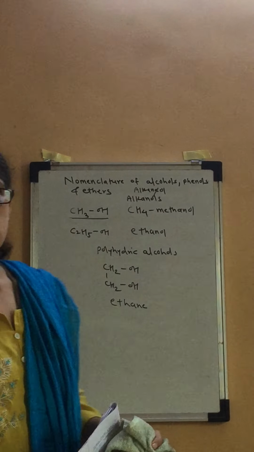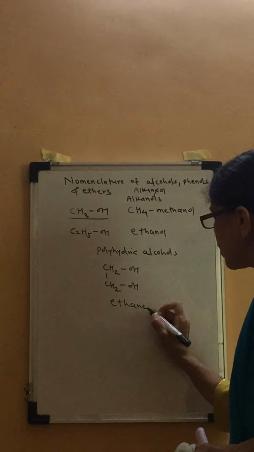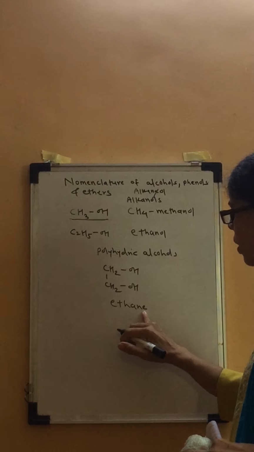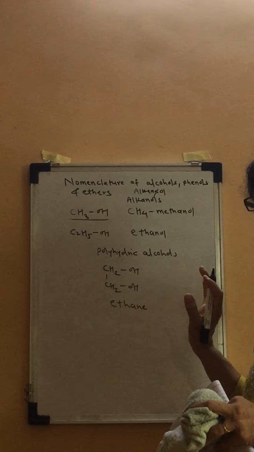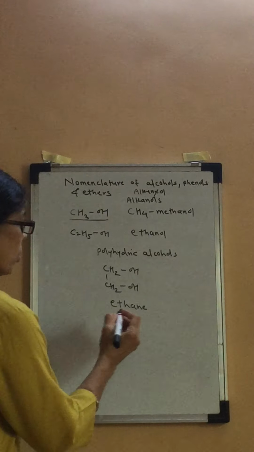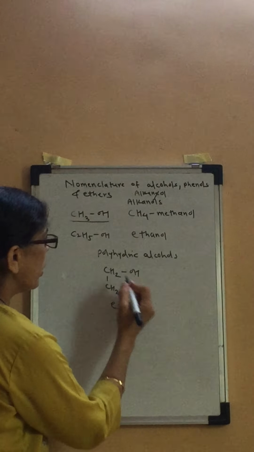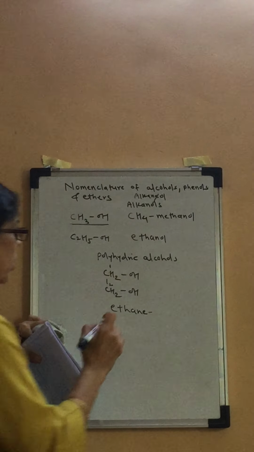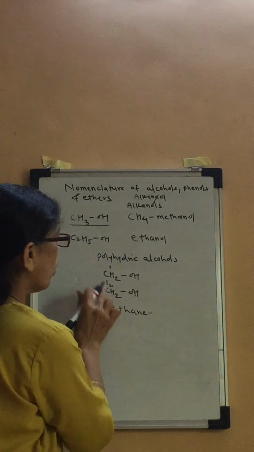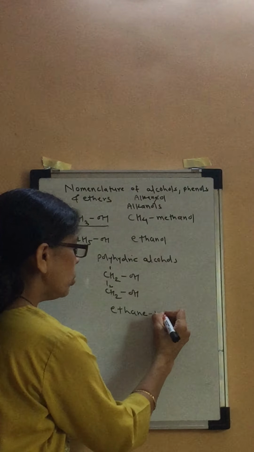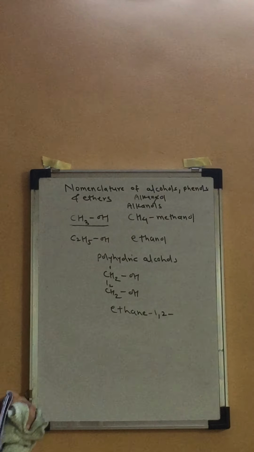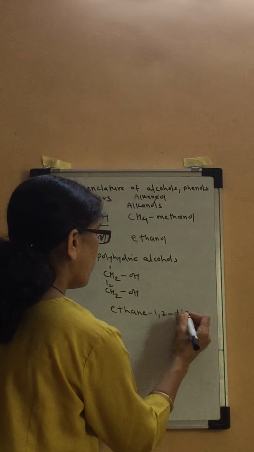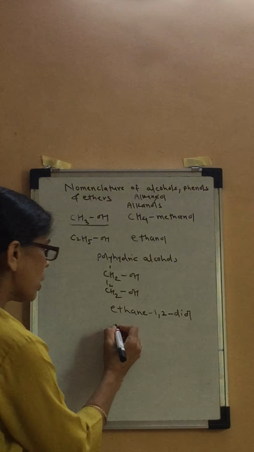What have we done in monohydric alcohols? In monohydric alcohols, we removed this E and replaced it by OL. That is not done over here. Here, the E of the alkane is retained. You have to keep it as it is, ethane. Then you have to indicate the positions of the OH groups, 1 and 2. There are 2 carbon atoms in the chain, so 1 and 2. How many OH groups are there? 2 in number, so instead of writing only OL, you have to write diol. Ethane-1,2-diol.